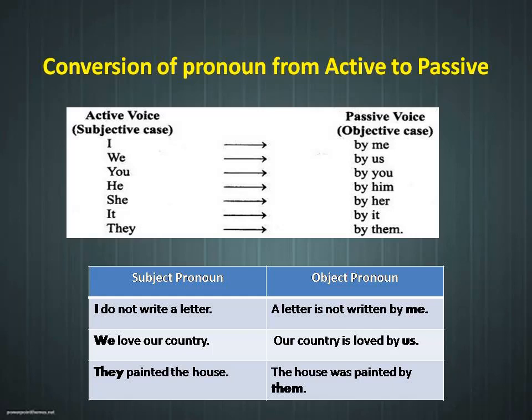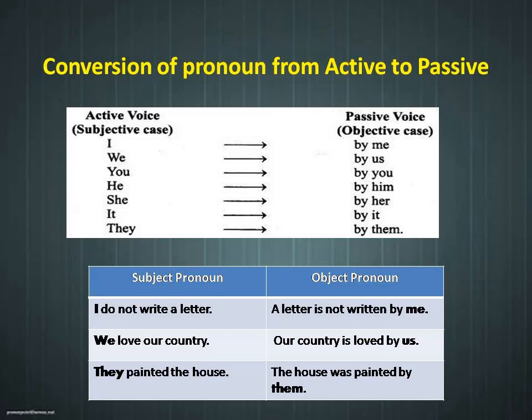Look at this example. I do not write a letter. What is the rule while converting active to passive? Subject becomes object and object becomes subject. What is the subject over here? I. What is I? That is the pronoun. So while converting from active to passive voice, it has been changed as: A letter is not written by me.